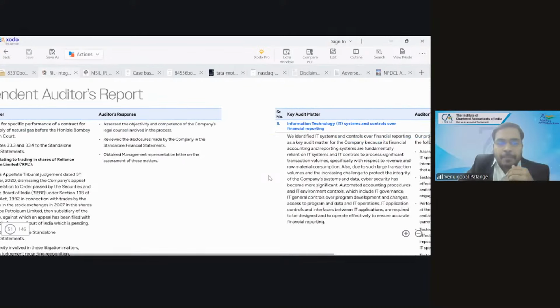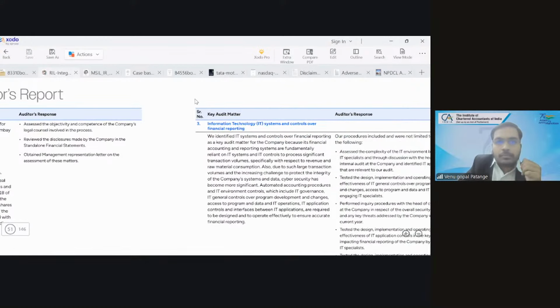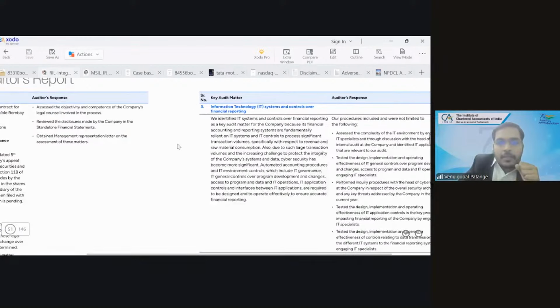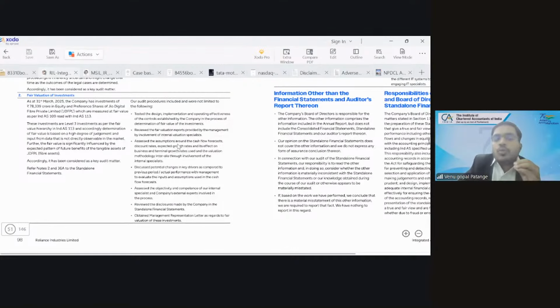Hope it is clear, right? Am I audible? Yes, sir. Clear, sir. So you can also read 4-5 key audit matters so that your clarity will stay intact. Please do read 3-4 examples of CAM, as homework. So let us go back to the presentation.